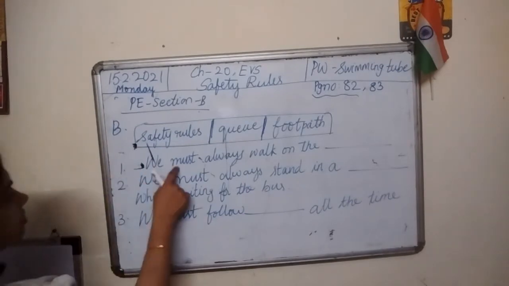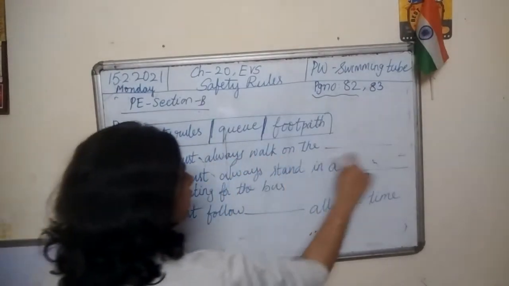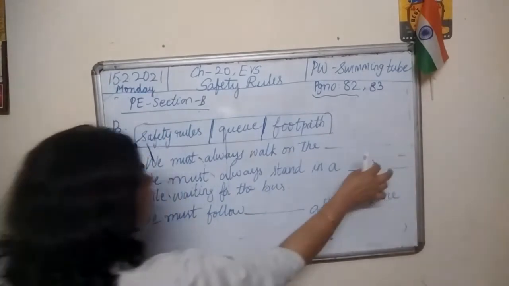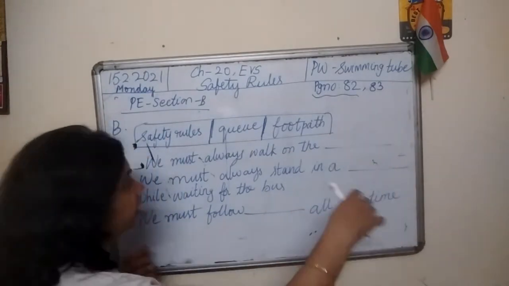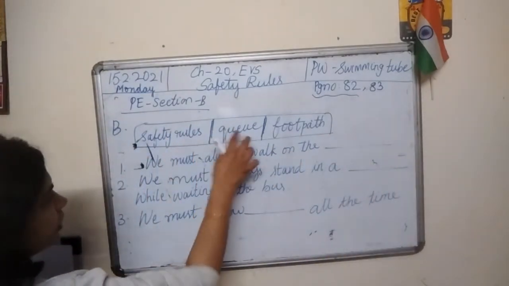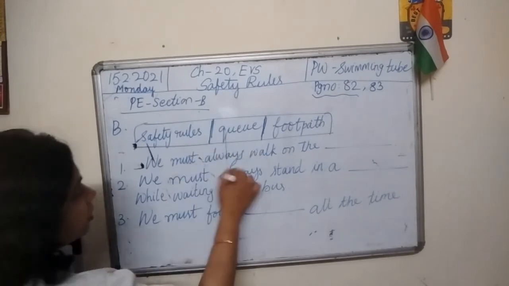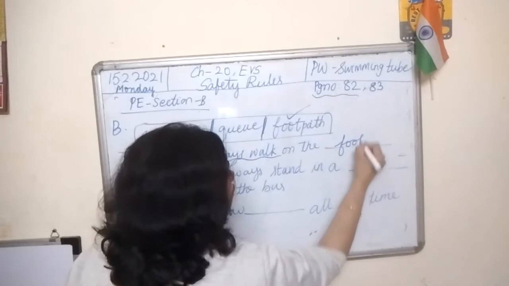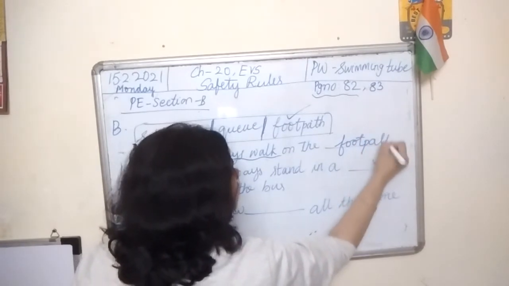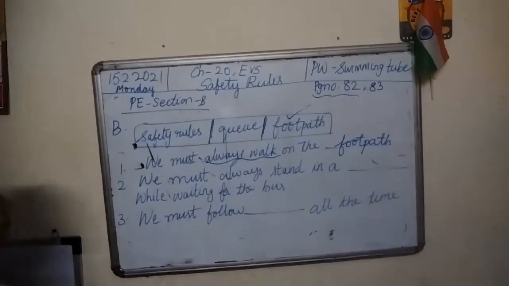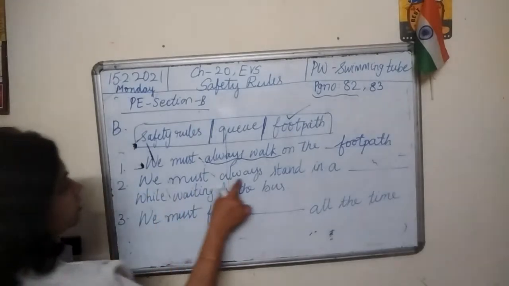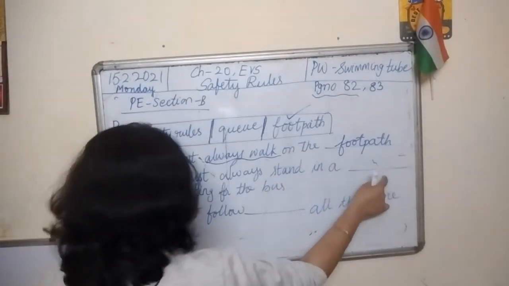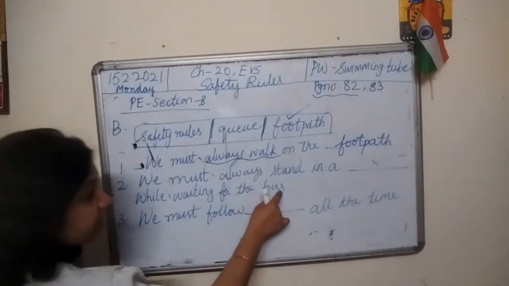First one, we must always walk on the dash. We must always walk on the footpath. F-O-O-T, foot, P-A-T-H, path. Second one, we must always stand in a dash while waiting for the bus.